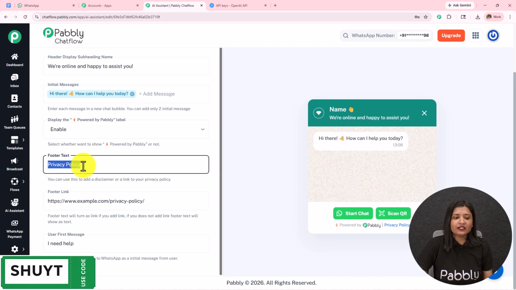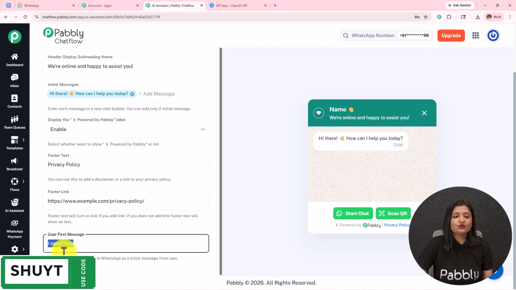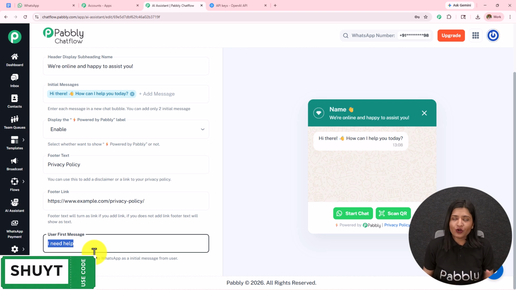Then we have this footer text where I have added the privacy policy, and in the footer link I have added the link to the privacy policy. We have this user first message where I have entered "I need help". You can enter anything according to your choice and preference because it is not necessary that only when this particular message is sent, the AI agent is going to reply. It is going to reply based on any message.